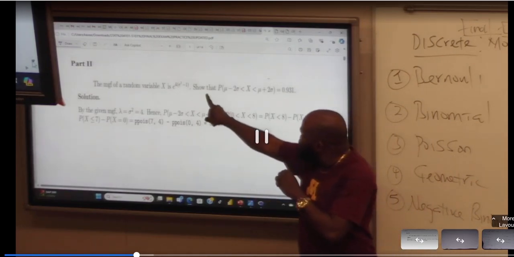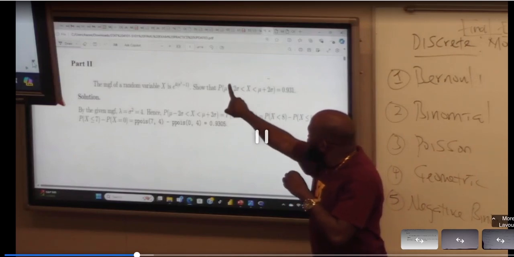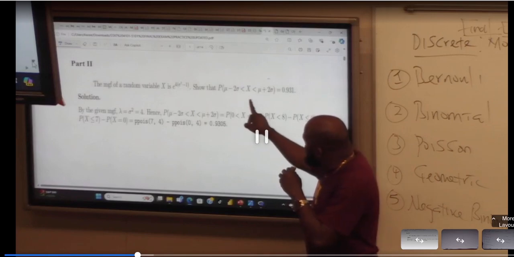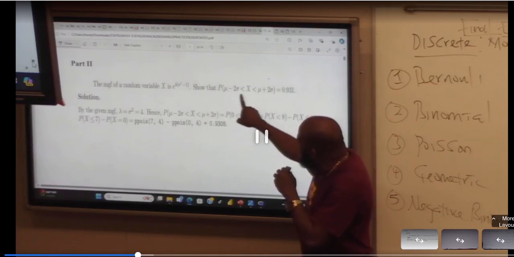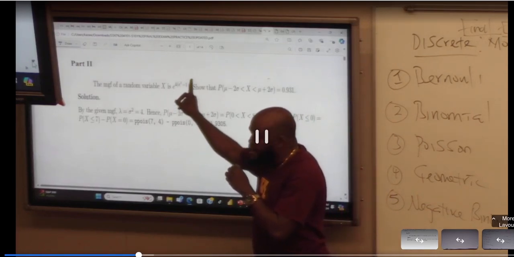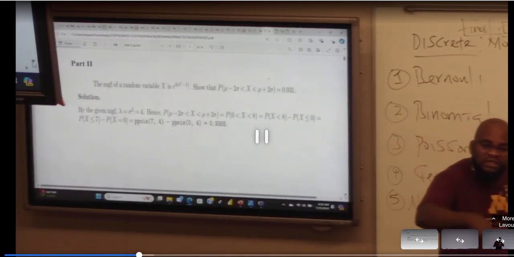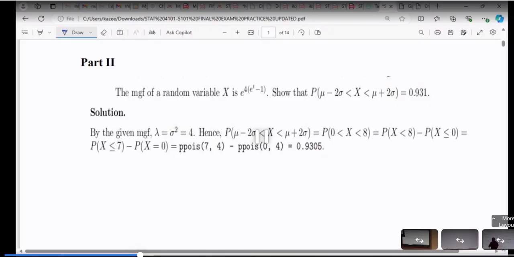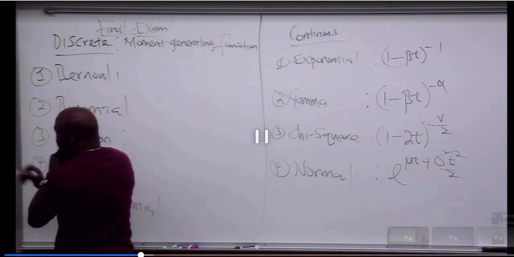Now the question says, show that the probability of S lying between this is this. If I want to show this, you can see that inside the parentheses here, I have mu and sigma. I need to derive what the mean and the variance are. And let me tell you this. When you want to talk about Poisson, you just said Poisson right now.